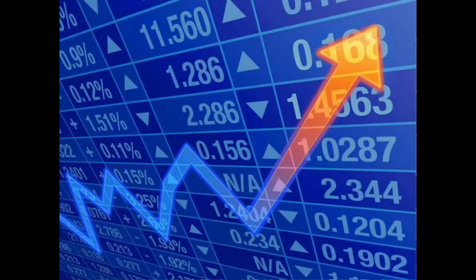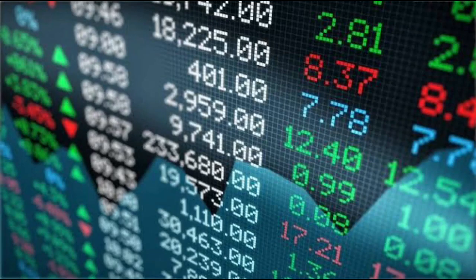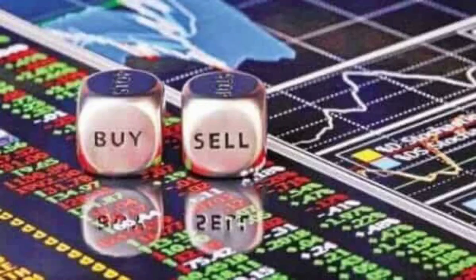Here's what else you need to know about investing in stocks. 1. Where to start investing in stocks. The first step is for you to open a brokerage account. You need this account to access investments in the stock market.